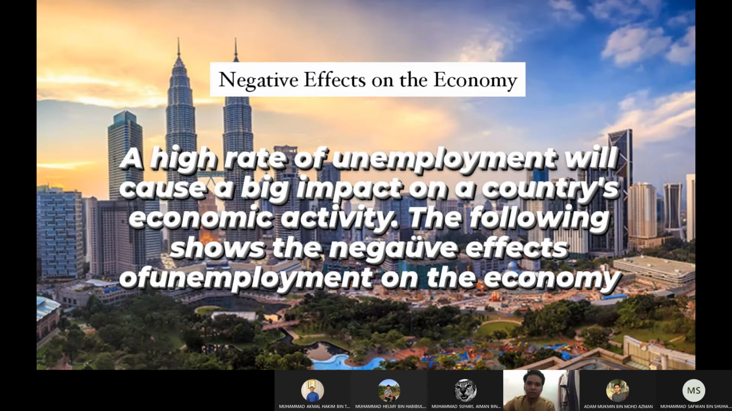Negative effect on the economy. A high rate of unemployment will cause a big impact on a country's economic activity. The following show the negative effect of unemployment on the economy.